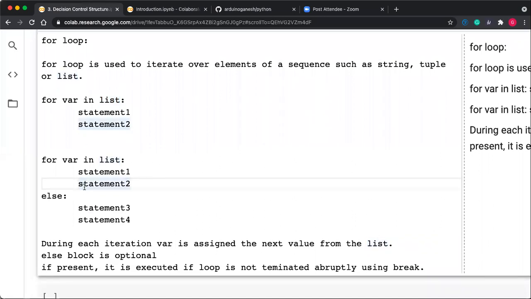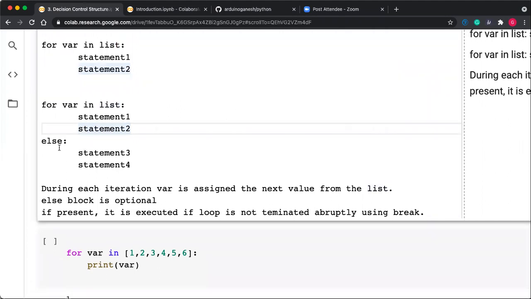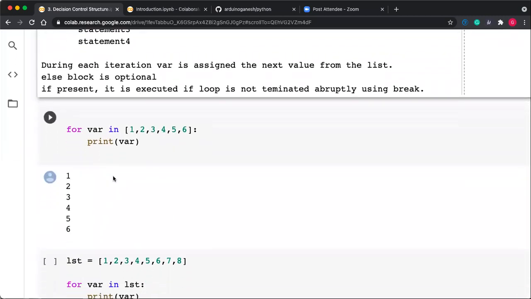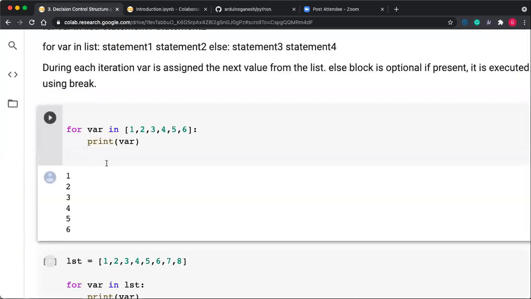The else block can also be put on the for loop. Upon termination of this for loop, the else block gets executed. The else block is optional. The working of the else block is the same for the while loop and the for loop. So after iterating all the iterations, lastly the else block gets executed. Very simple. Here is the example: for var in, and the list is given here.